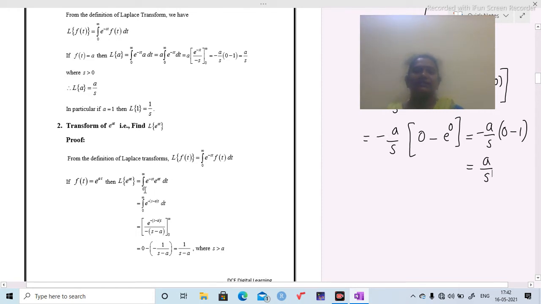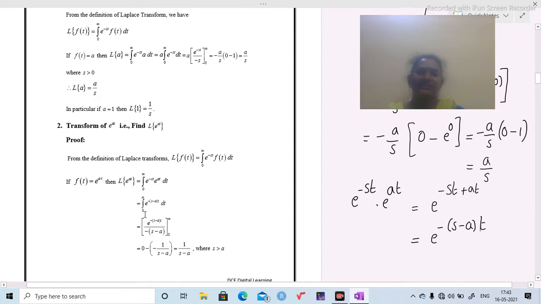Here bases are equal, add powers. That means e power minus st into e power at is equal to e power minus st plus at. So e power, take minus common, minus of s minus a into t. That's why e power minus st into e power at can be written as e power minus of s minus a into t.